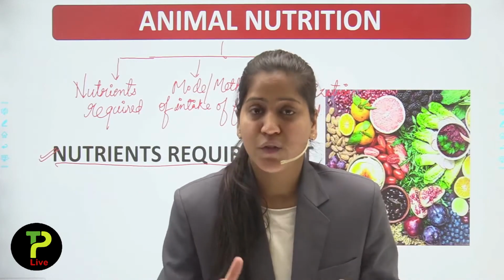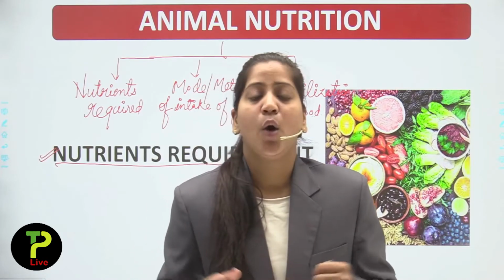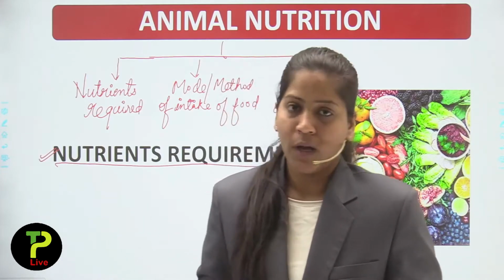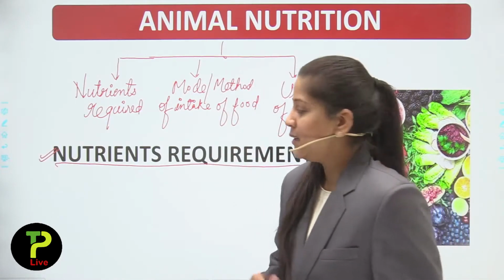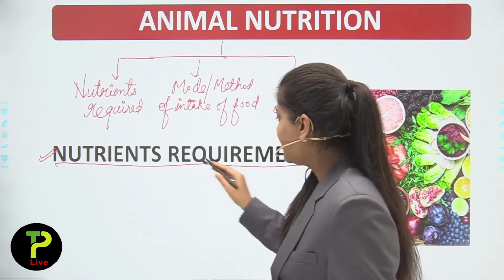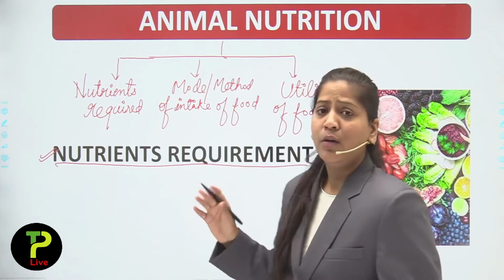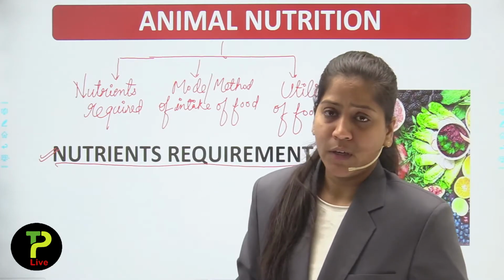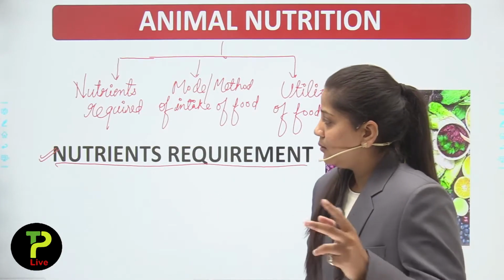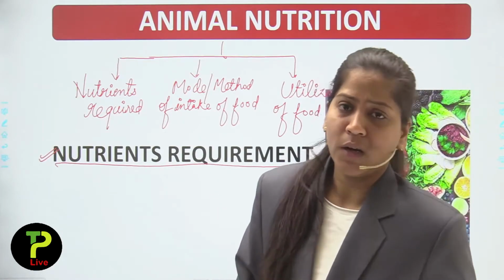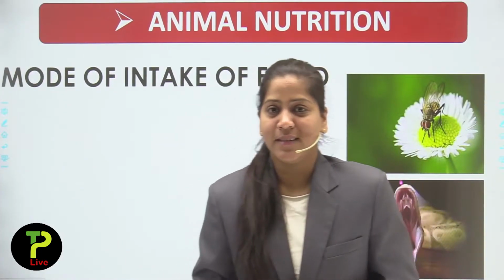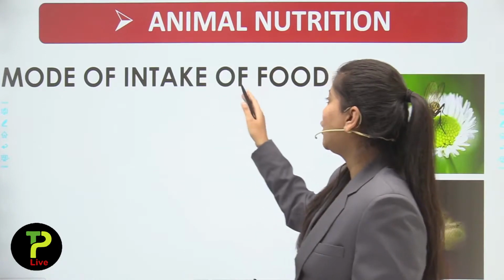And the energy, the protein or any nutrient we get from our food, from fruits. So the nutrients required for a person will differ from individual to individual, and that depends on their work and their requirement.